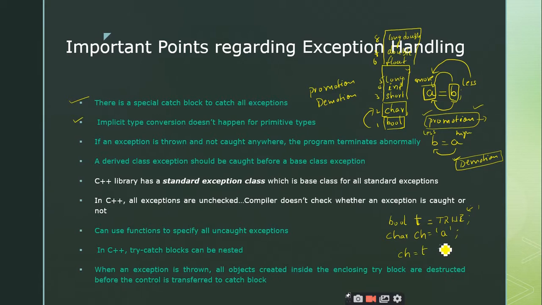Now I want to use the statement ch is equal to t. Tell me, is it promotion or demotion? Demotion, sir. No, be careful. Is it promotion or demotion? Promotion, sir. It is promotion. You have to check from right to left, right? So t is going to be converted into ch. That means the boolean operand is going to be converted into the character operand.